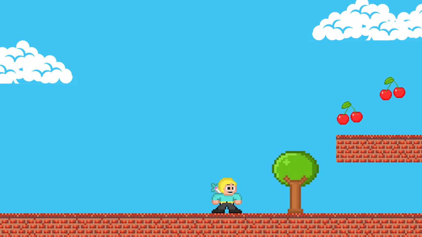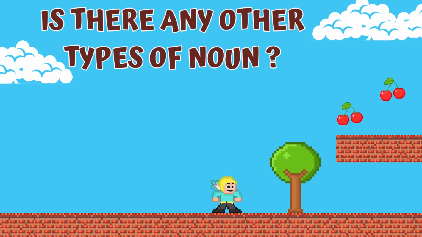Then a noun can be either a proper noun or a common noun, right? Or it can be either a concrete noun or an abstract noun. Or number 3, it could be a count noun or an uncountable noun. And the last category is that nouns can be either singular nouns or plural nouns. But is there any other type of noun?